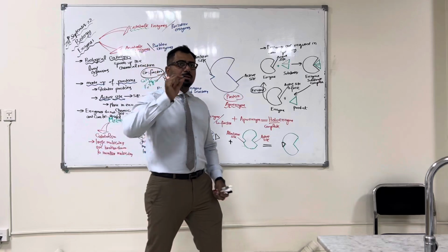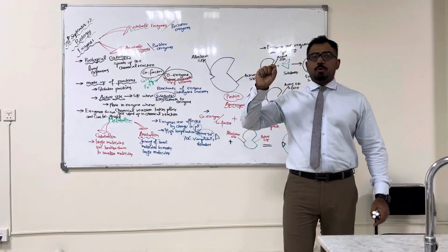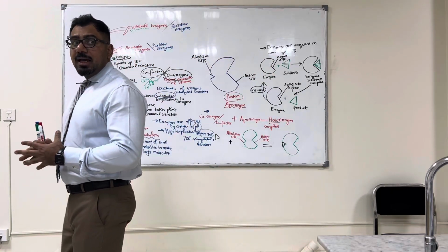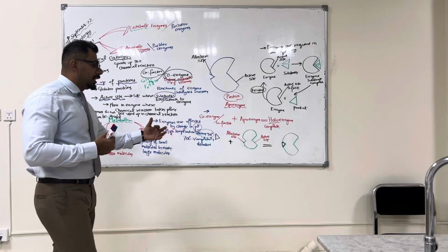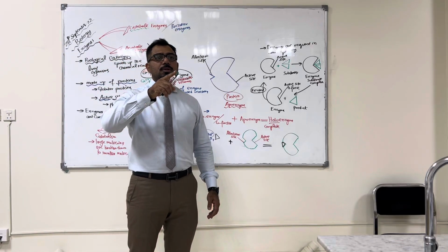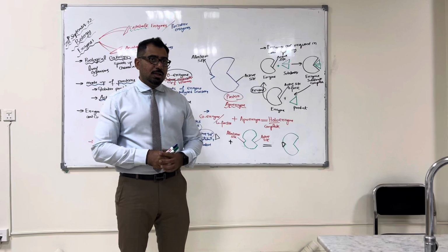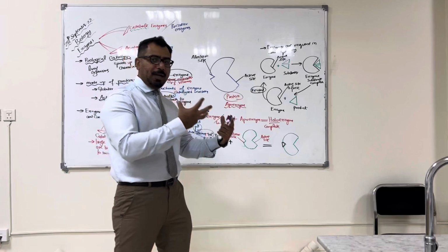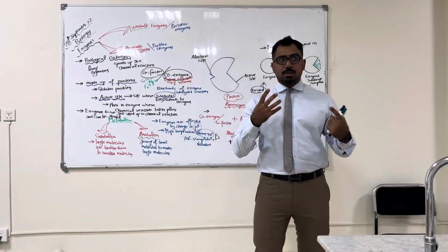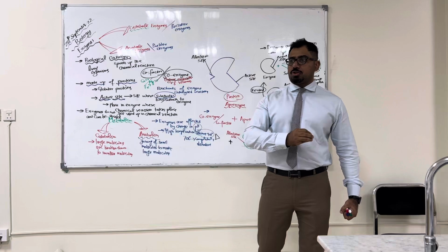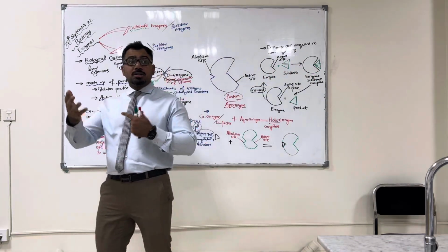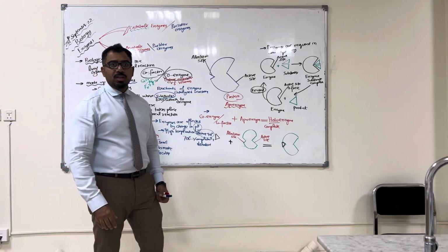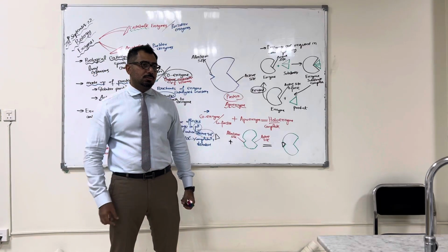Now, remembering the structure of proteins, can you tell me a reason why enzymes will become denatured at higher temperature? The hydrogen bonds will break. Excellent answer. Well done. The hydrogen bonds will break. The secondary structure will be disrupted. Even the tertiary structure, because remember, the secondary and tertiary structures are maintained by hydrogen bonds, ionic bonds, and disulfide bridges, and the quaternary structure too, right? So hydrogen bonds will be broken down.